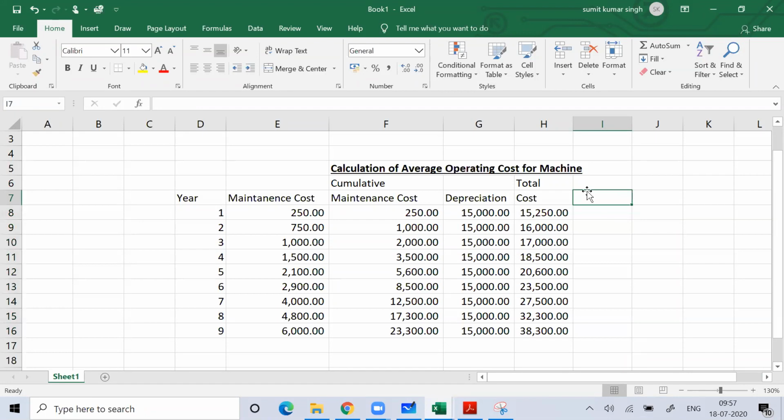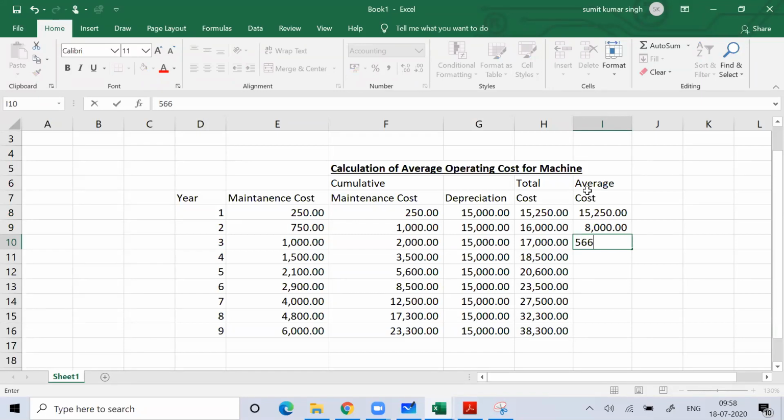Once you get the total cost, find the average cost. Average cost is nothing but total cost divided by the year. So this is 15,250. This is 8,000, 16,000 divided by 2. 17,000 divided by 3 is 5,667.